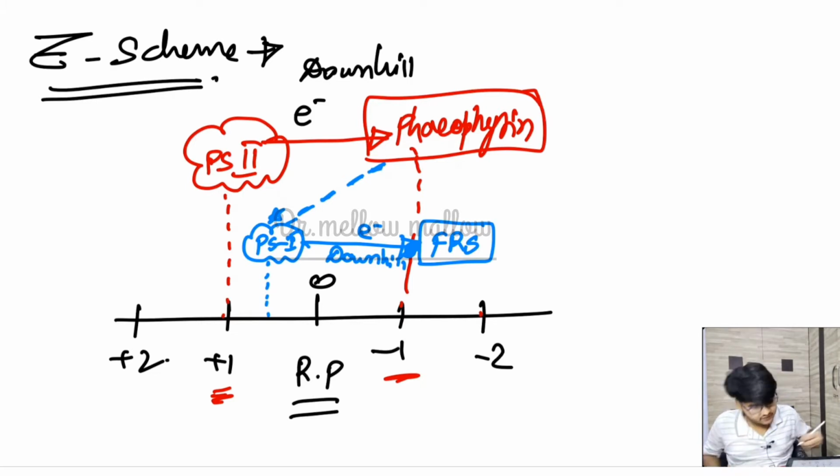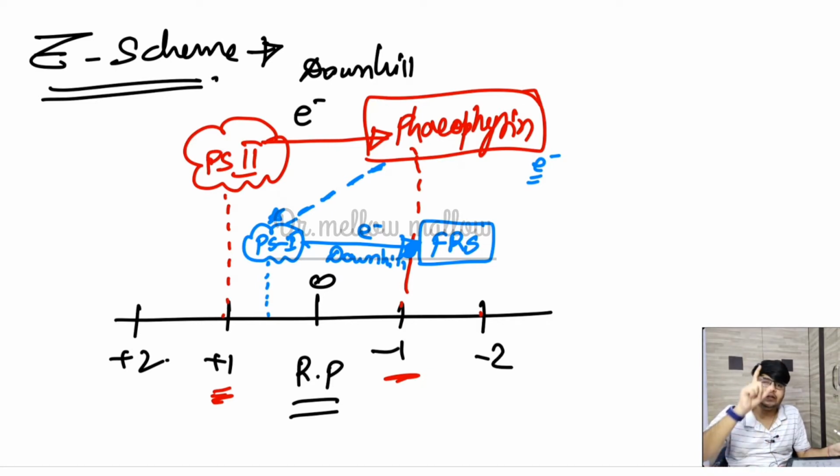Now you see that the FRS molecule will downhill attract the electron from PS1, but the electron which started its journey from the phaeophytin molecule towards the ETS is now stopped in the ETS.